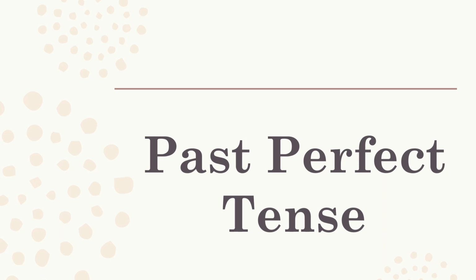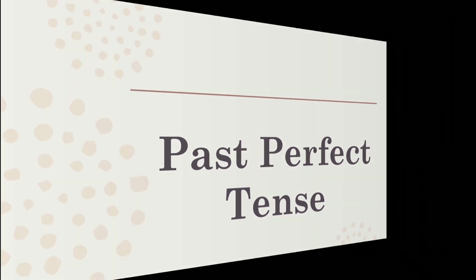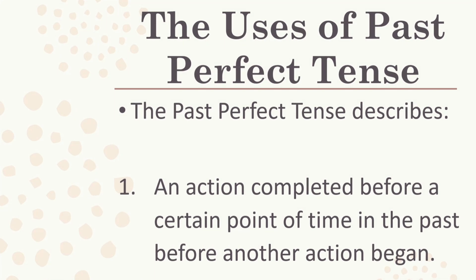Now let's understand past perfect tense. The past perfect tense mostly describes an action completed before a certain point of time in the past, before another action began.